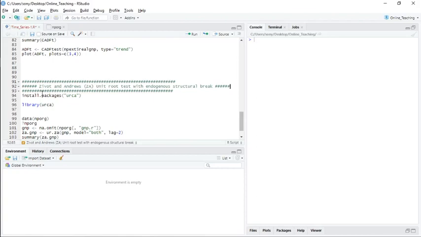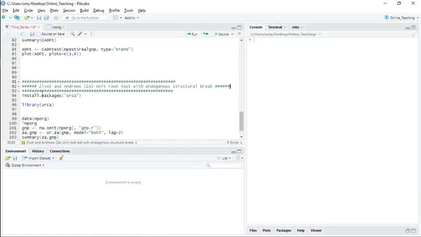In this Zivot-Andrews test you can insert a maximum of one time break. Multiple time breaks are generally there in long time series data, but this test computes only one structural break. So that is one limitation of this test.